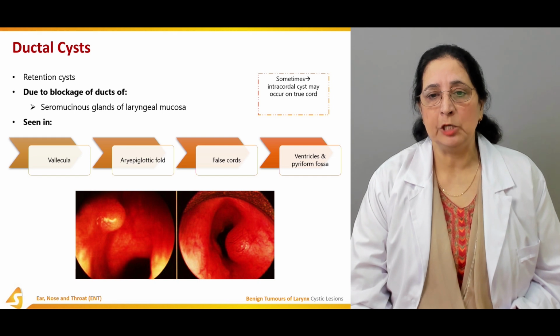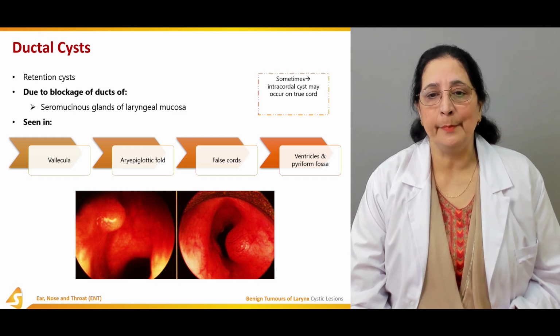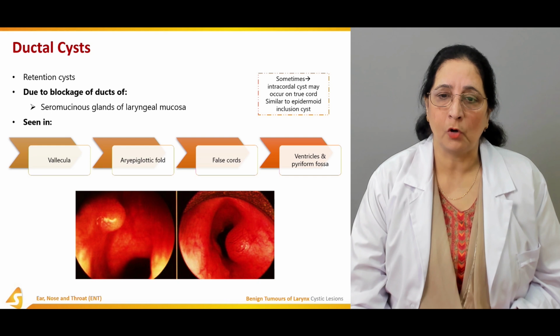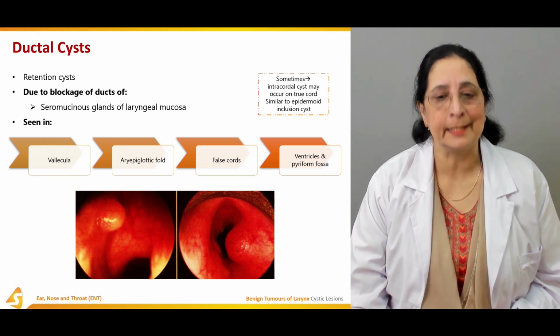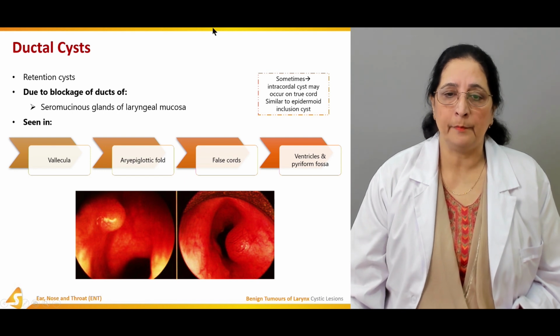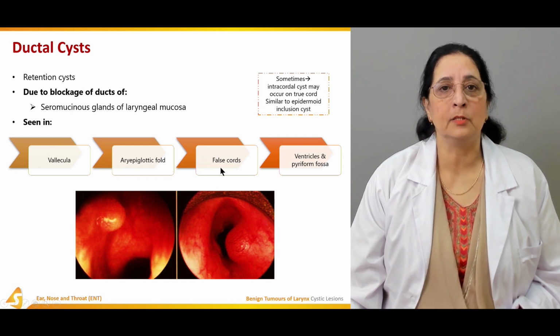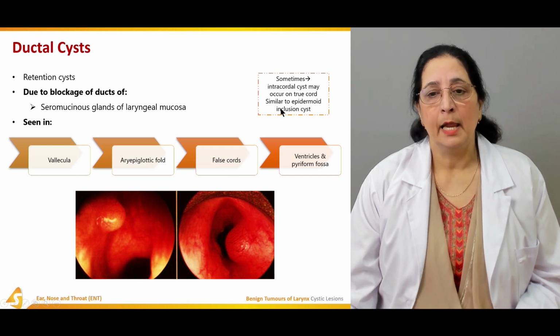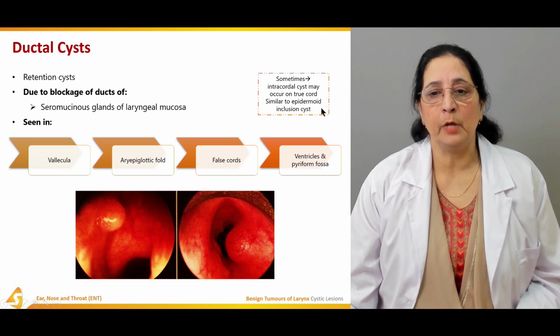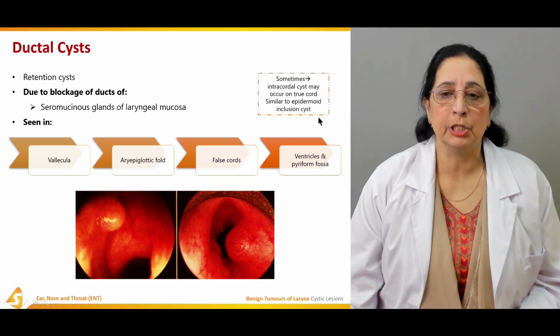Sometimes what happens, intracordal cysts may occur on true chords, similar to epidermoid inclusion cyst. Mainly it is formed, as we said here, on the false chord, but sometimes also on the true chord, similar to epidermoid inclusion cyst.